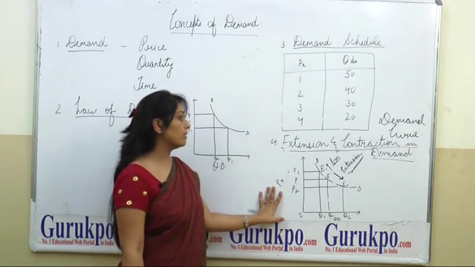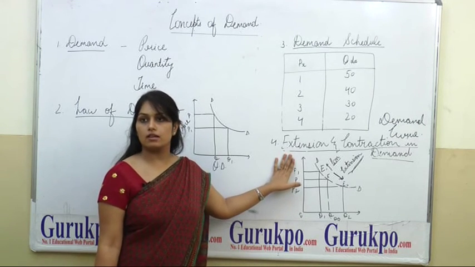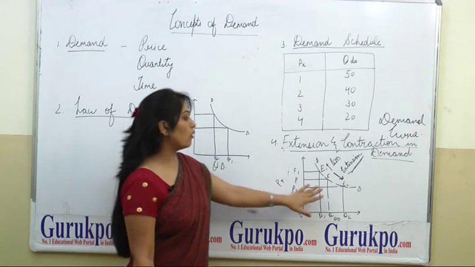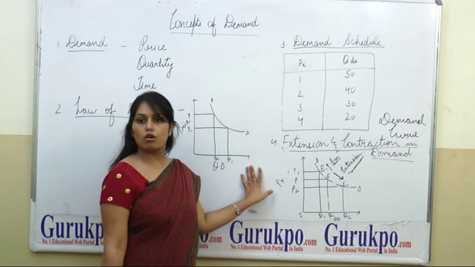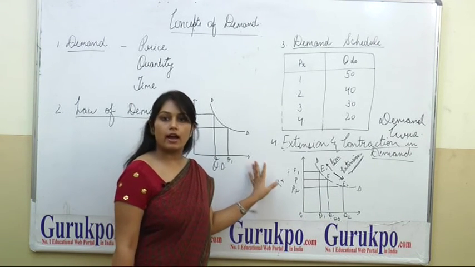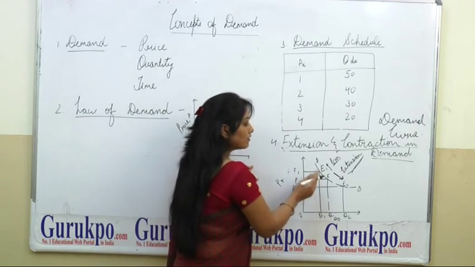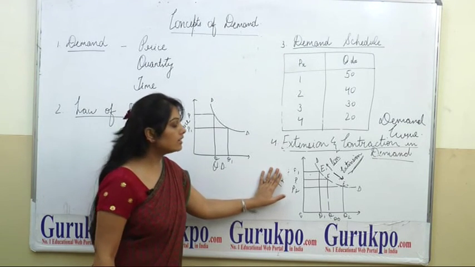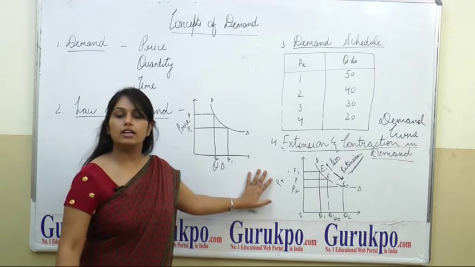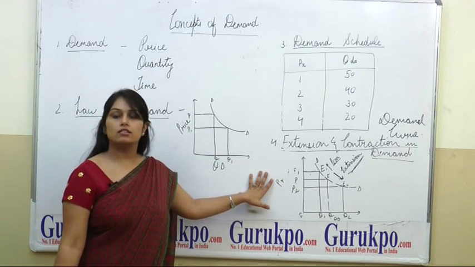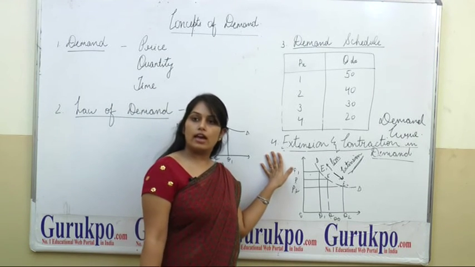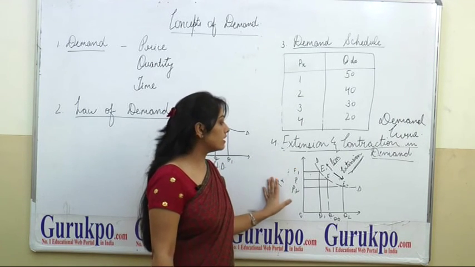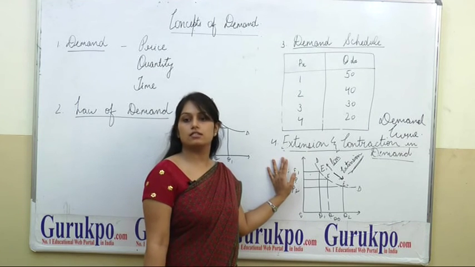And my last concept is increase in demand and decrease in demand. What is increase and decrease in demand? As I said earlier, the quantity increases or decreases because of two factors, price and other things. Here other things change, and in increase and decrease in demand, price is constant. When price is constant and demand increases because of other things, that is increase in demand. And when demand decreases because of other things while price is constant, that is decrease in demand.